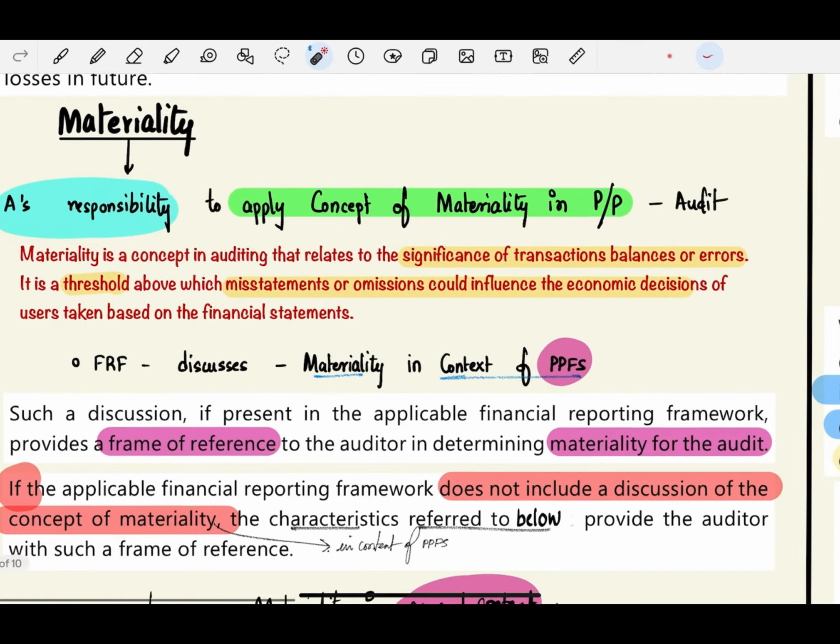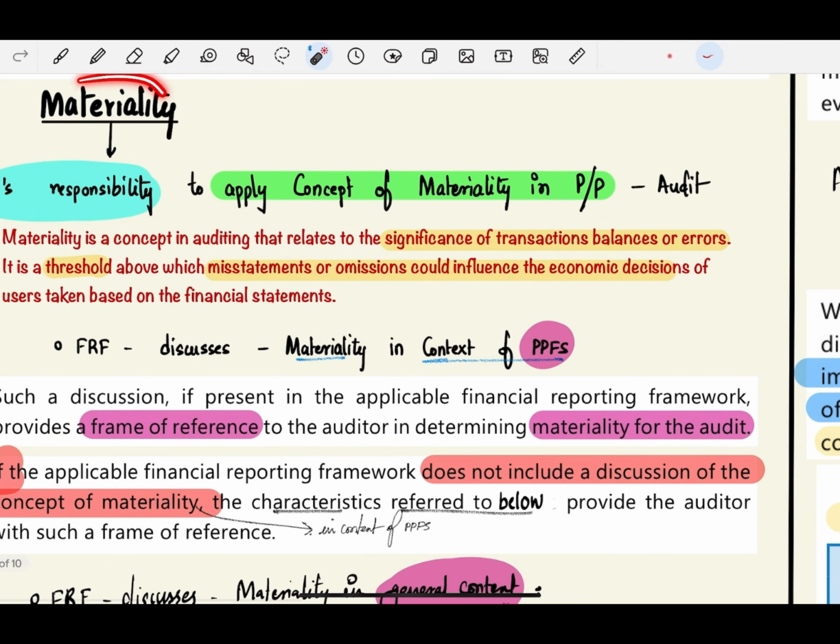Now, in this particular standard, what is the responsibility of the auditor? In every standard, the responsibility of the auditor is very, very important. So here, the responsibility of the auditor is to apply the concept of materiality in planning and performing the audit. So right from the planning stage itself, you have to apply the concept of materiality, and throughout the performance of the audit, you have to apply the materiality concept.